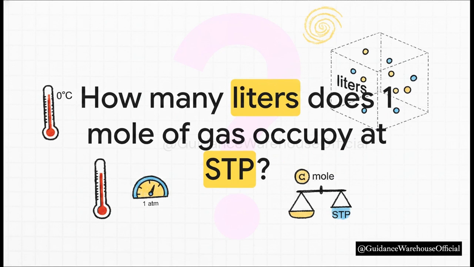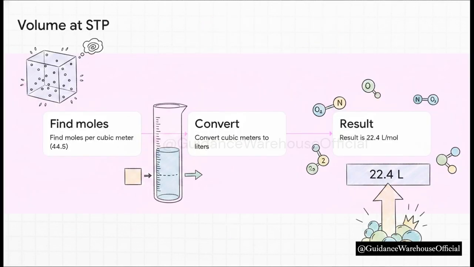Let's actually do a quick retention check to see how beautifully this formula works in practice. At standard temperature and pressure, which is exactly 0 degrees Celsius and 1 atmosphere of pressure, how much physical space, in liters, does 1 single mole of an ideal gas take up? Take a guess in your head. Okay, let's see. If we plug standard atmospheric pressure and 273 Kelvin into our equations, we find there are 44.5 moles in a single cubic meter. If we simply convert those cubic meters into liters, we land on a magic number, 22.4 liters per mole.